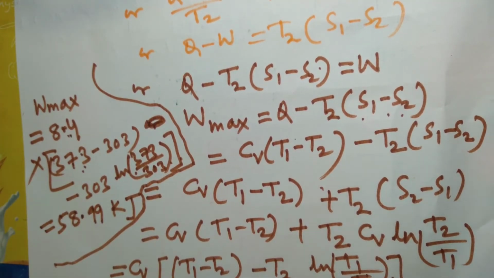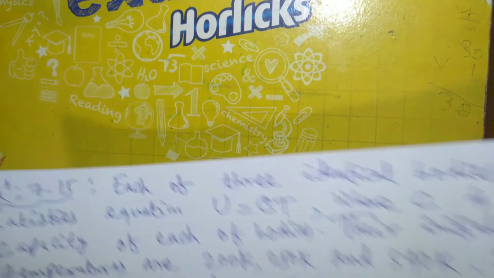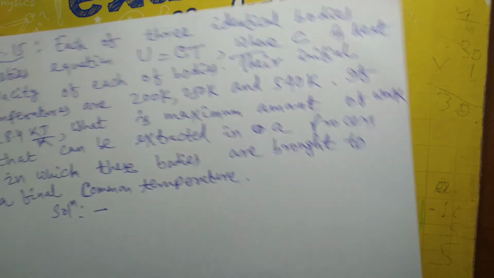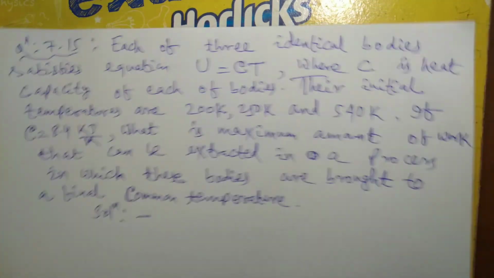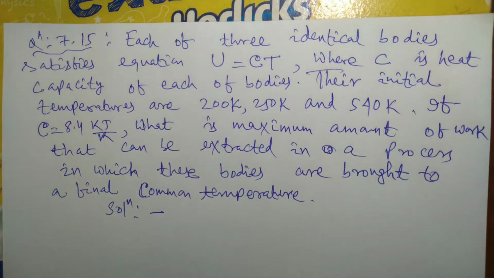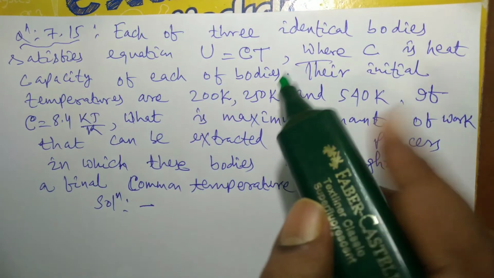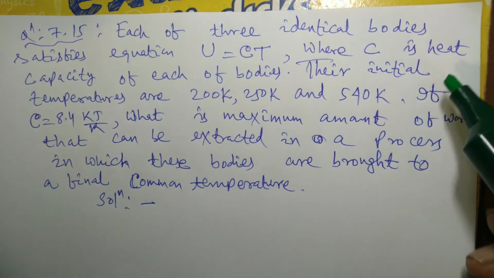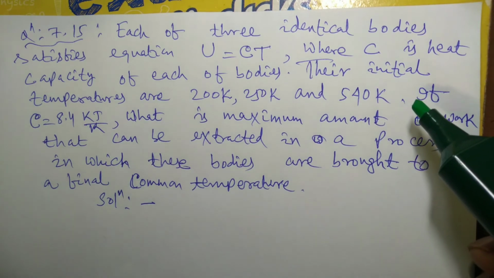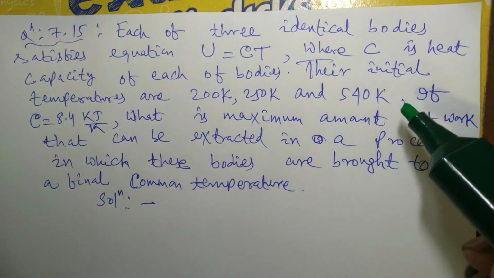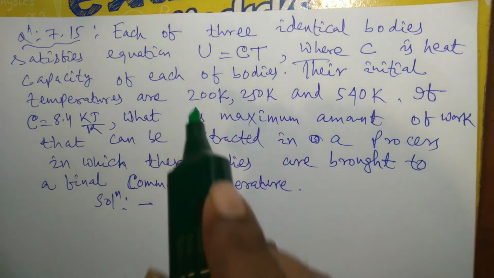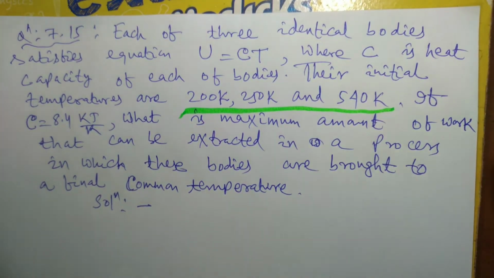And in the next question, that is question number 15. Question number 15 is like this. You see, each of three identical bodies satisfies the equation U equal to CT, where C is the heat capacity of each of the bodies. Their initial temperatures are 200 Kelvin, 250 Kelvin and 540 Kelvin.